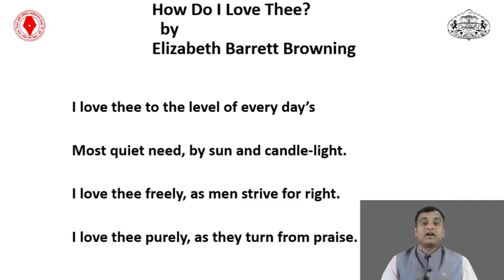So the vehicle is extended, and this extension of the vehicle in the metaphor expresses how that wife is in love with her husband. Okay, so this is a compassionate emotion she compressed in two lines. The next, look at this.